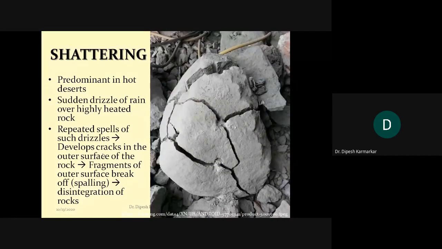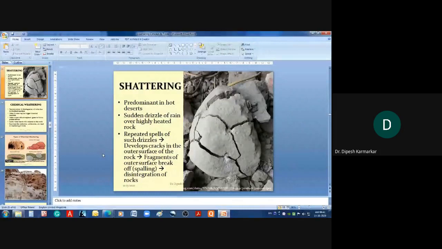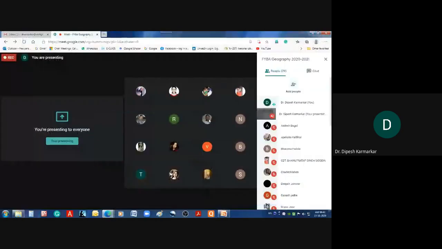Okay, so that's all for today. So this is about physical weathering. I hope you have noted down important points, and you have also noted down the question that I gave you, right? And remember that whenever you write an answer to the question, it is necessary that the answer should